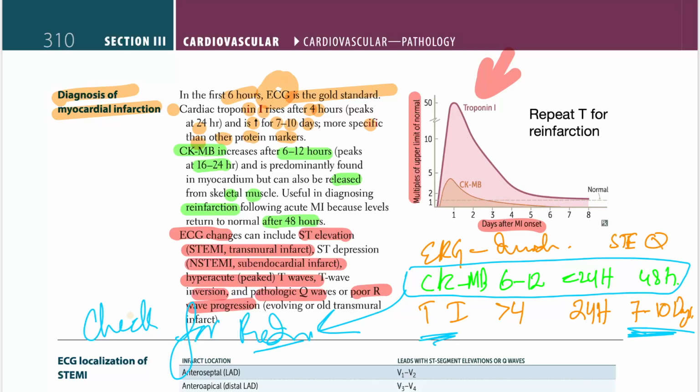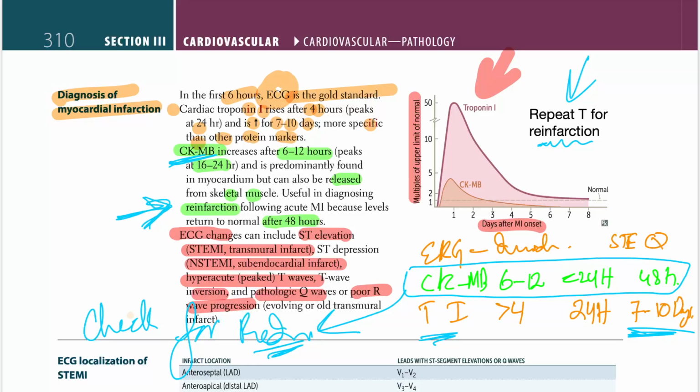But now some studies suggest that even then you still repeat the troponin for reinfarction. But I guess for board purposes, just remember CKMB, they check for the reinfarction. But they do also repeat T. But since your book is mentioning CKMB as a reinfarction marker, just remember that.